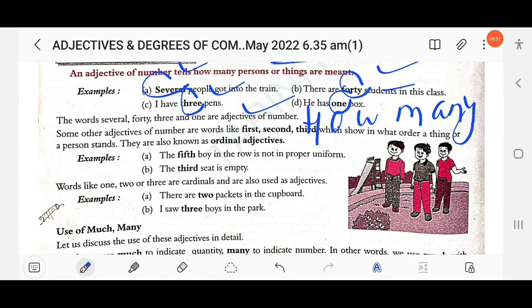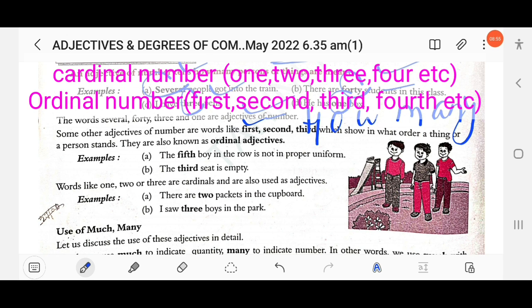So here some other adjectives of number are words like first, second. These are known as ordinal numbers, and 1, 2, 3, 4 are known as cardinal. So here the fifth boy: fifth is an adjective of number, third, 2, 3 are adjectives of number. So 1, 2, 3, 4 are known as cardinal, and first, second, third, fourth, fifth are known as ordinal. Clear?